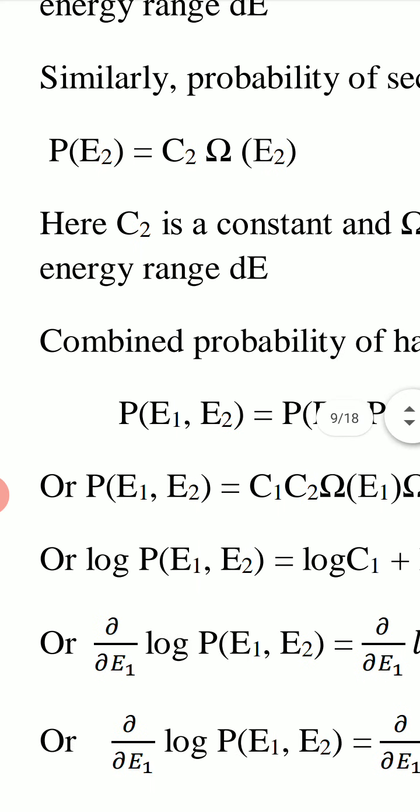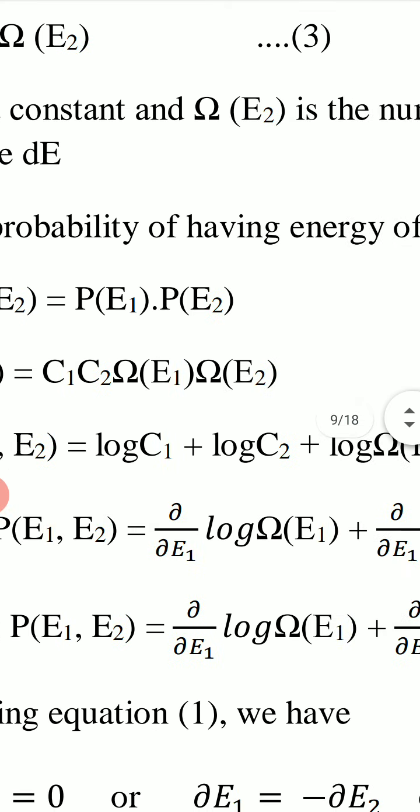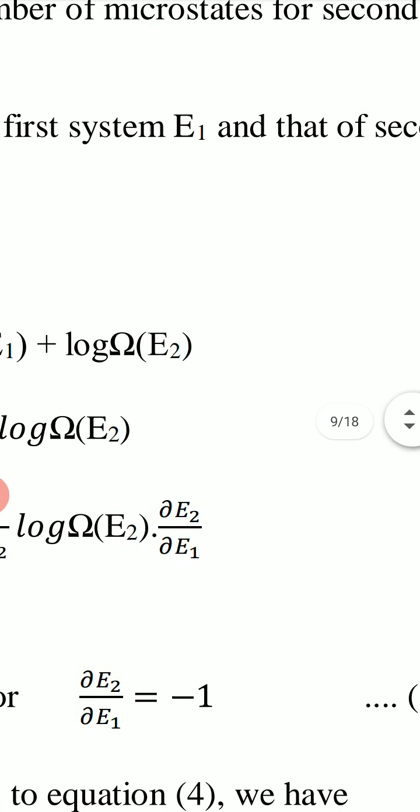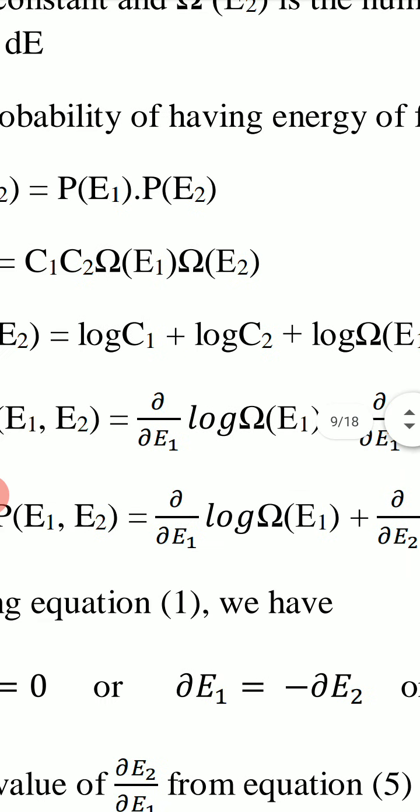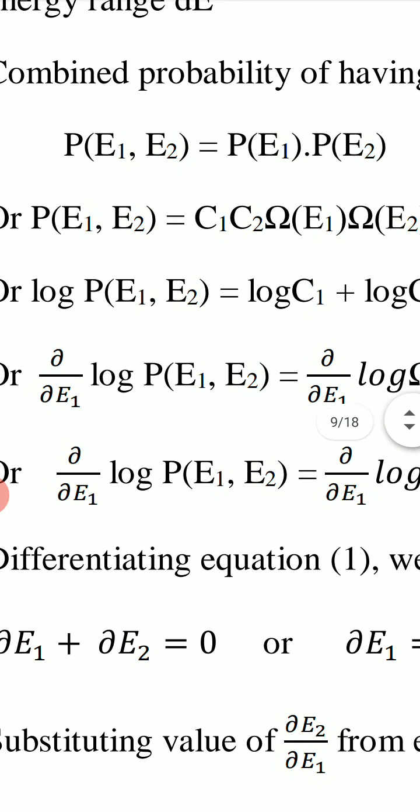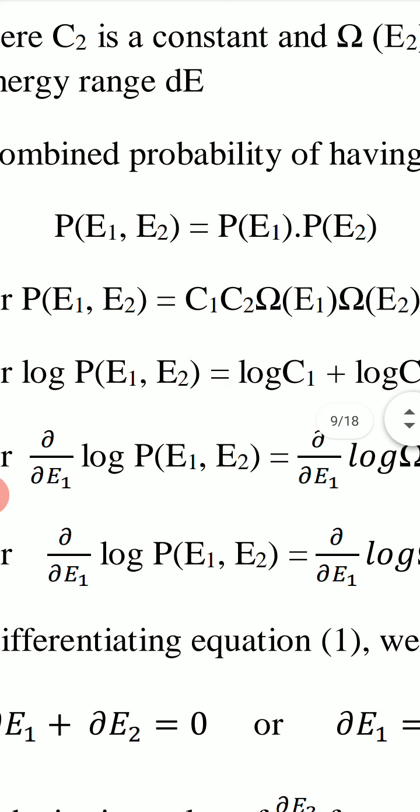Now the combined probability of having energy of first system E1 and that of second system E2, we write as P(E1,E2), and it will be equal to the product of the above two probabilities: P(E1) into P(E2).